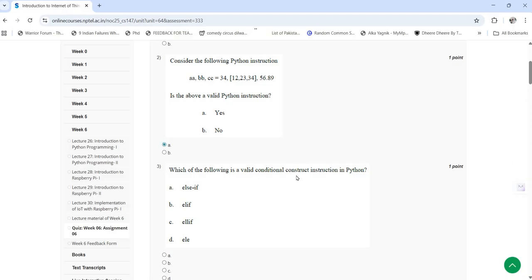Next question is which of the following is a valid conditional construct instruction in Python? So the answer is B, that is elif.